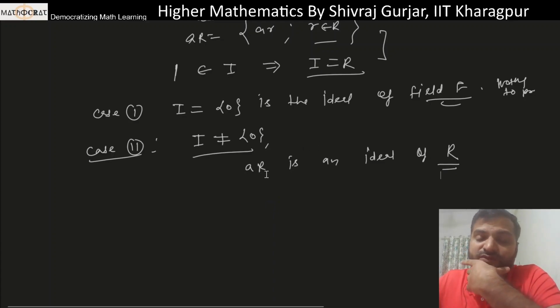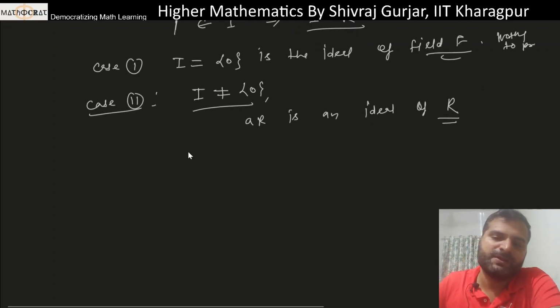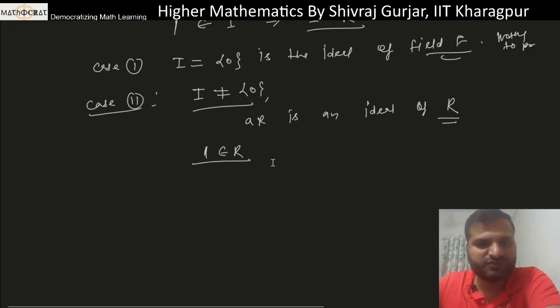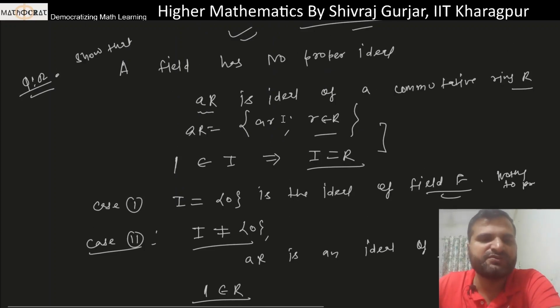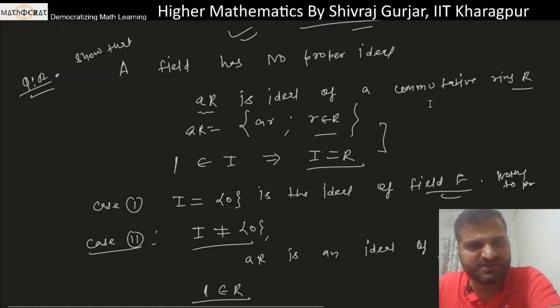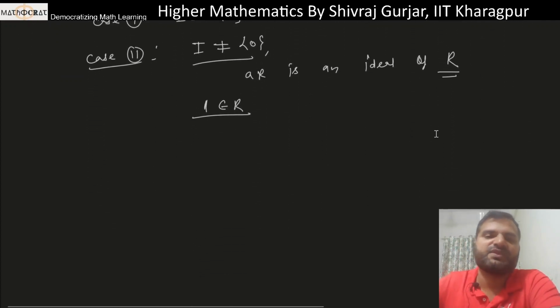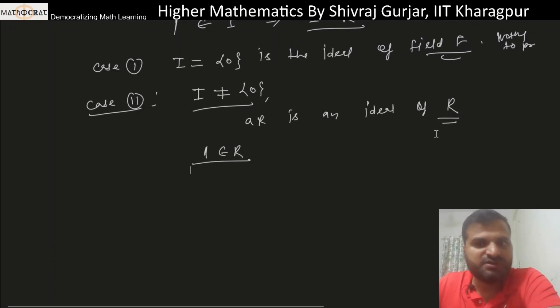अब इसमें देखो A won't be 0. अगर A 0 हो गया इसमें बिकॉज यूनिटी भी है, ऐसा बोल सकते हैं, जो 1 है that pertains to R. अच्छा, फील्ड क्या होता है? फील्ड इज ए कम्यूटेटिव रिंग, a ring with unity, a commutative ring with unity in which non-zero elements has multiplicative inverse. ठीक है? So that's the definition of field. So फील्ड में यूनिटी भी होगी. ठीक है? So 1 belongs to R.